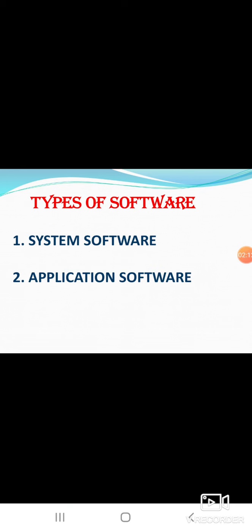Next is types of software. Software are mainly of two types: system software and application software. What are the two types of software? System software and application software.